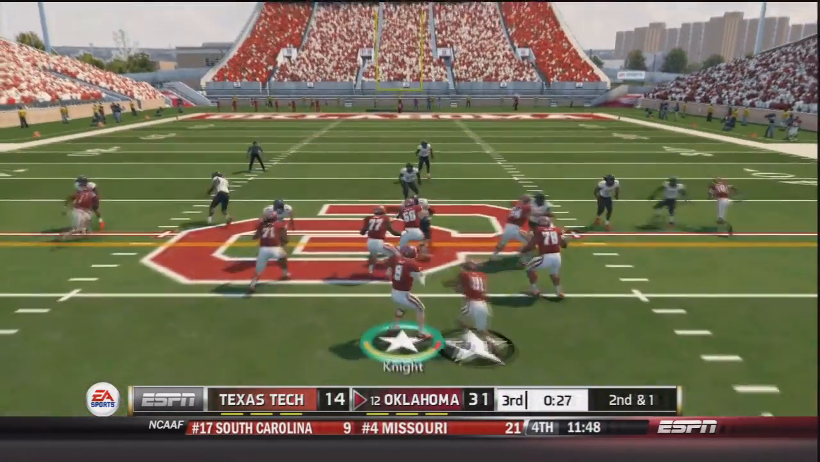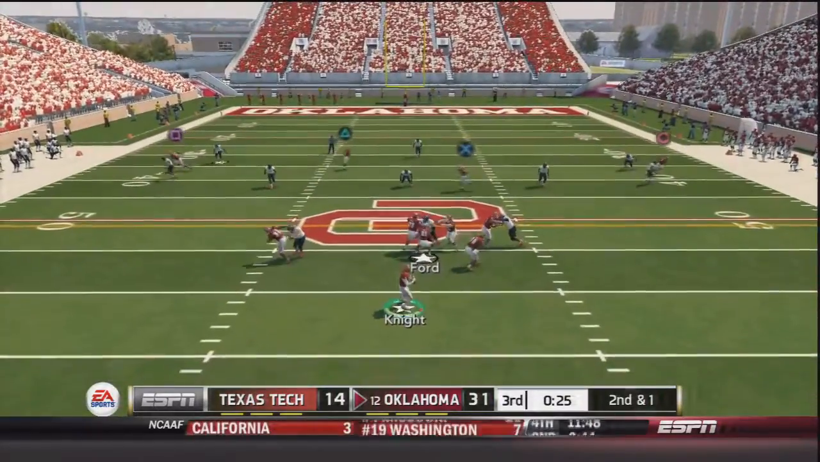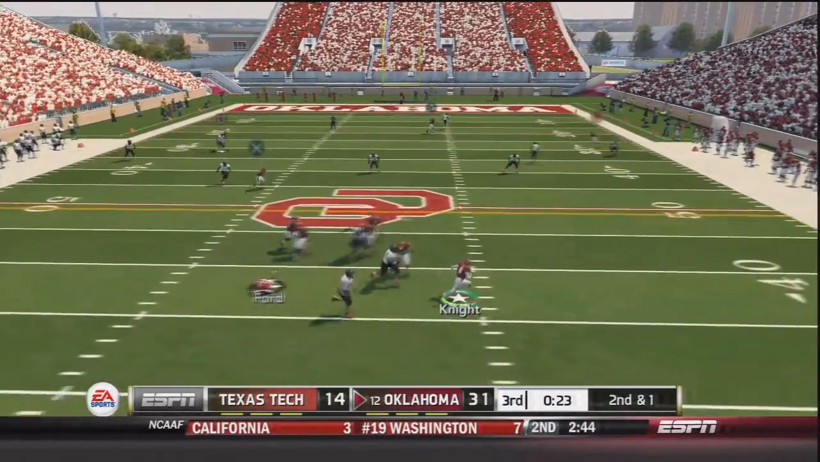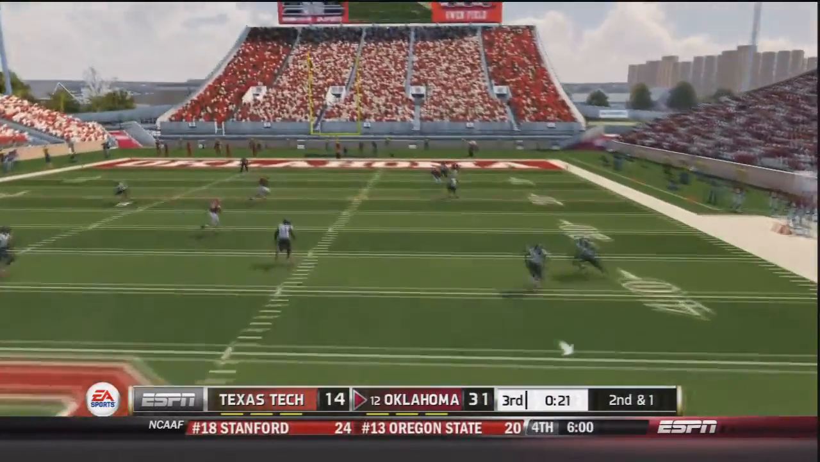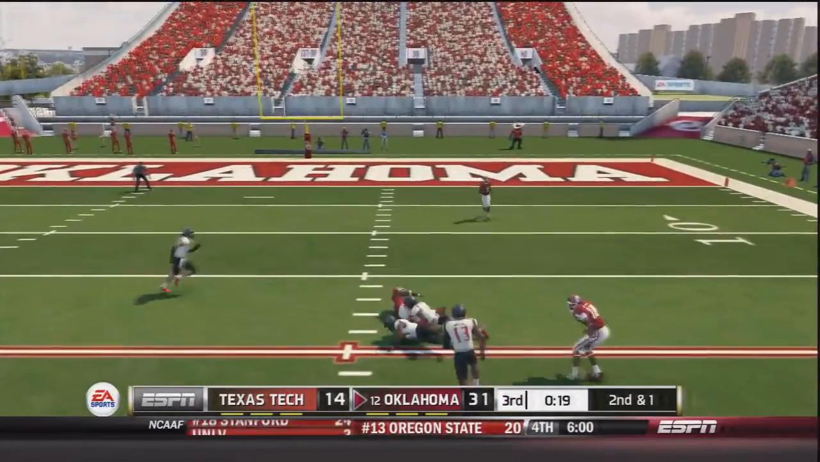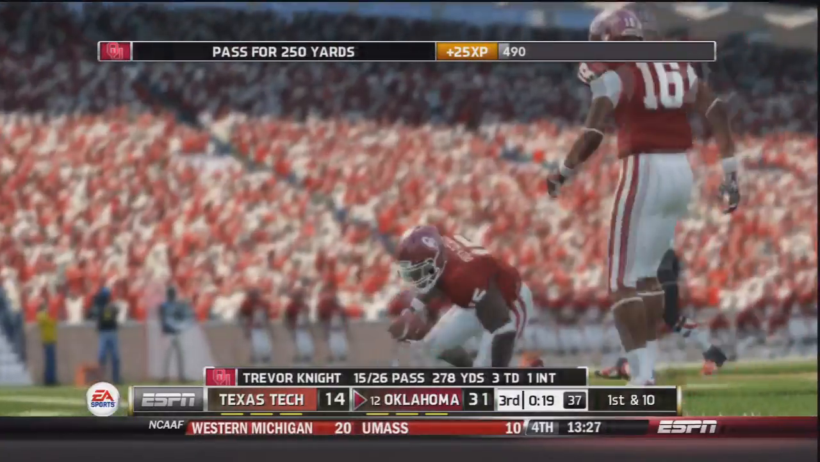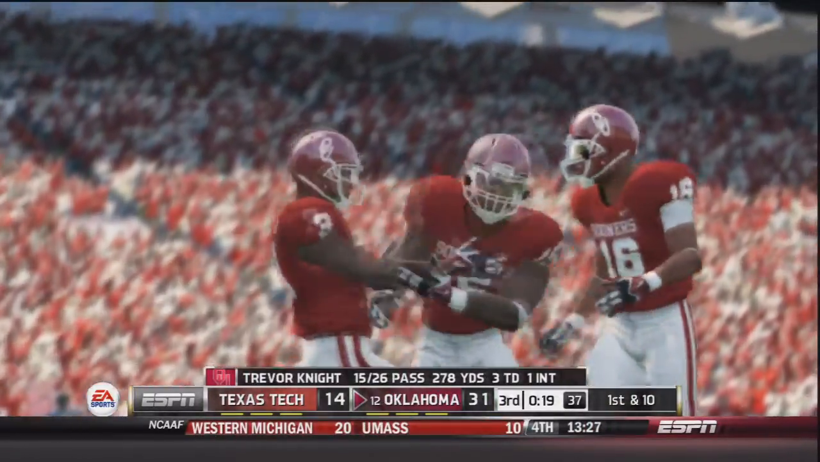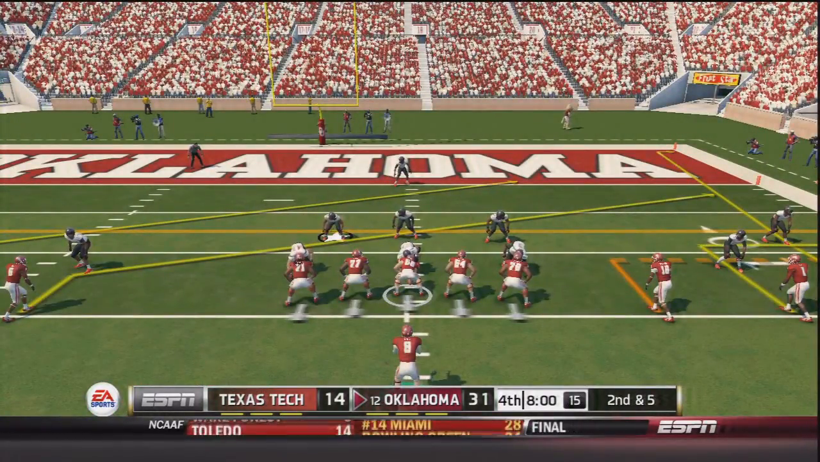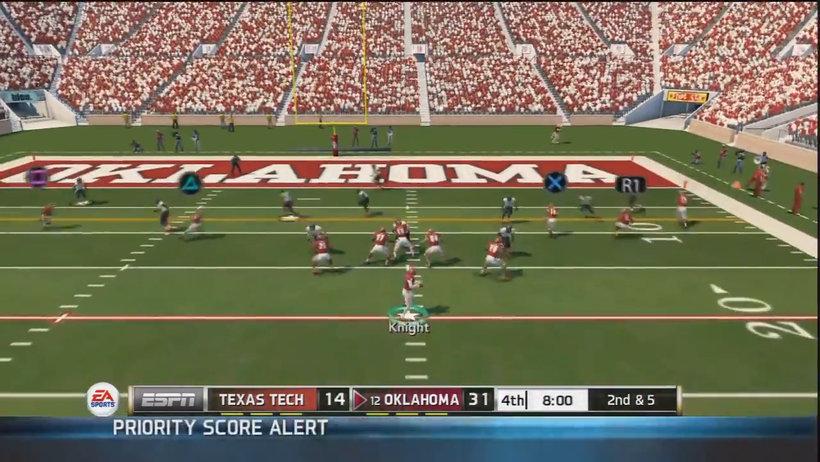Now 2nd and 1. Trevor Knight in shotgun, play action to Keith Ford. Knight looking deep downfield, rolling out to his right side. Knight throws deep, and that is caught one-handed by Dorial Green-Beckham. A 34-yard gain for the 6'6" receiver. 15 of 26, 278 yards, 3 TDs, and a pick for Trevor Knight.